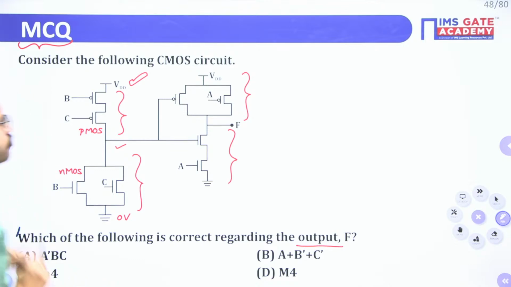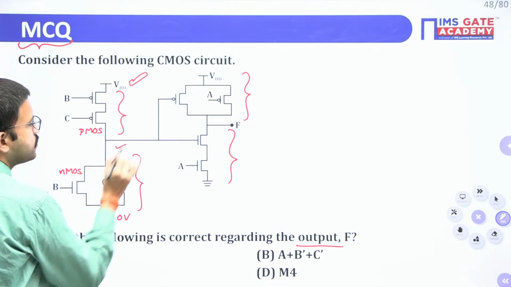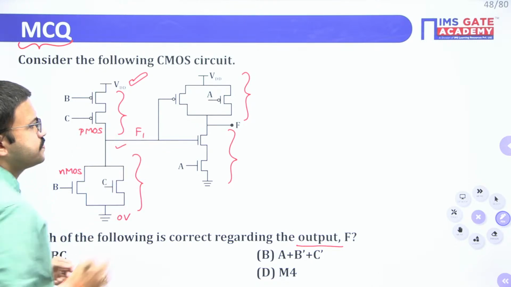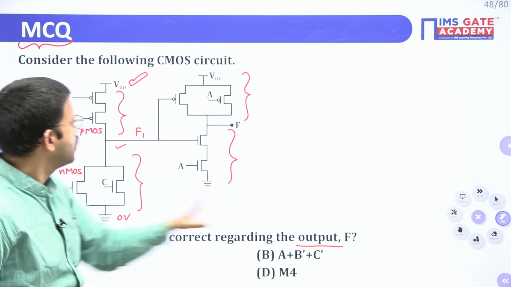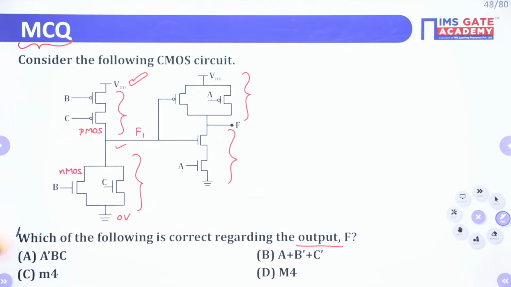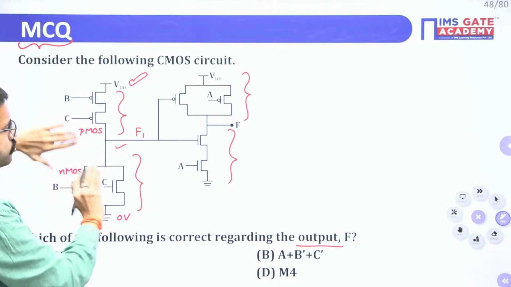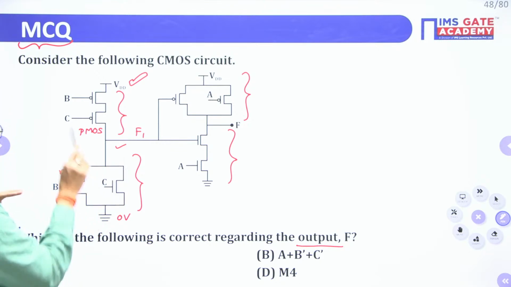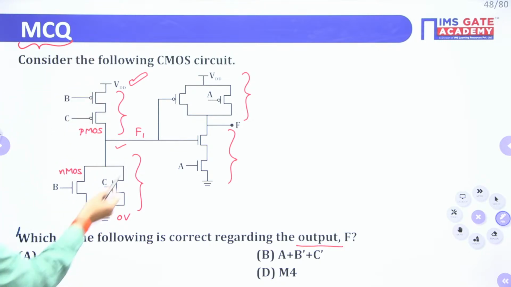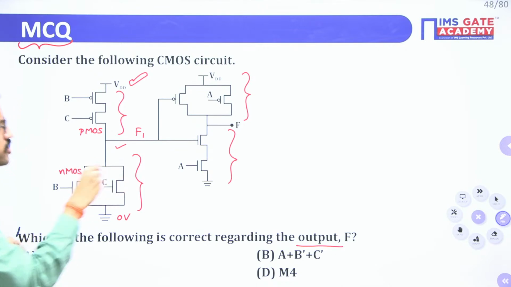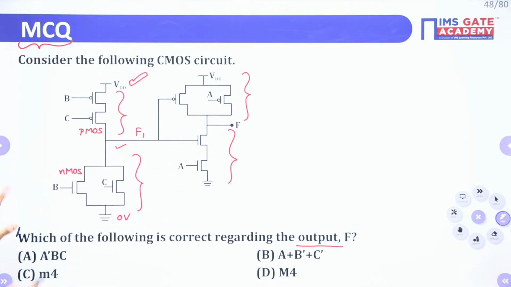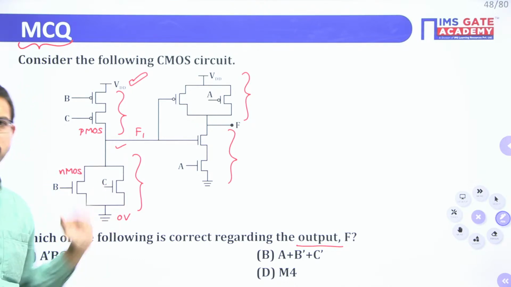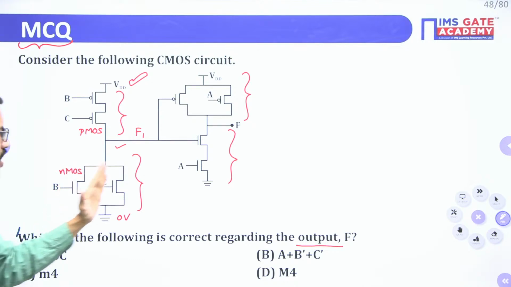So whenever you want to write the output, it is very simple. Say for example, the output of this line, I am assuming it as F1. For the timing, just remove this part. If you are having only this circuit, forget about this part, you just look at only this part. With the help of this one, you can write the output expression. Now whatever transistors you have here, just treat them like switches. Here one switch is there, here another switch is there.